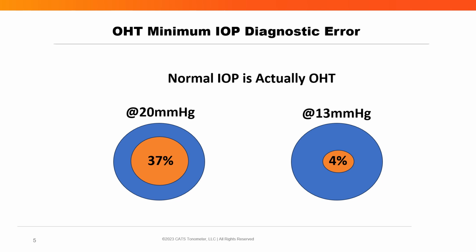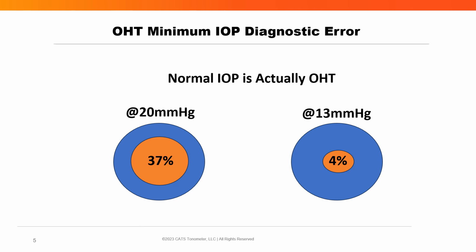Since Goldmann's original publication about applanation tonometry, our science has evolved to segregate pressure-related diseases by Goldmann IOP alone. This is seen in both ocular hypertension and normal tension glaucoma. As an example, what is the probability that your normal ocular exam at an IOP of 20 millimeters of mercury is actually ocular hypertension?